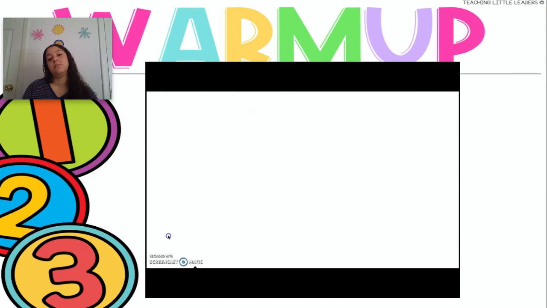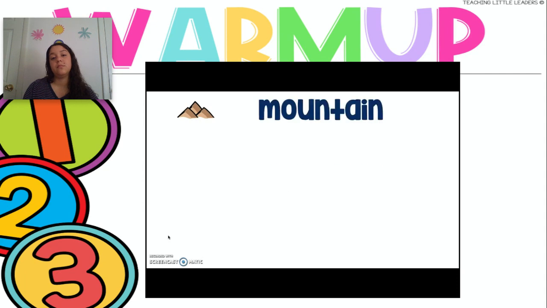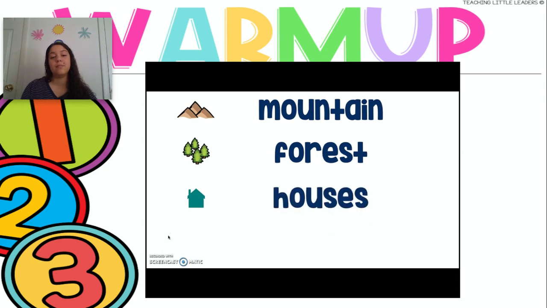Like, for example, these little pointy things that look like mounds of dirt, maybe. That's actually a symbol for mountains. And these little trees aren't just a symbol for trees. They're a little picture to show forests. Well, this looks like a house, and guess what? It's a symbol for a group of houses. And then finally, I see what looks like water, and that's actually a symbol for lakes.